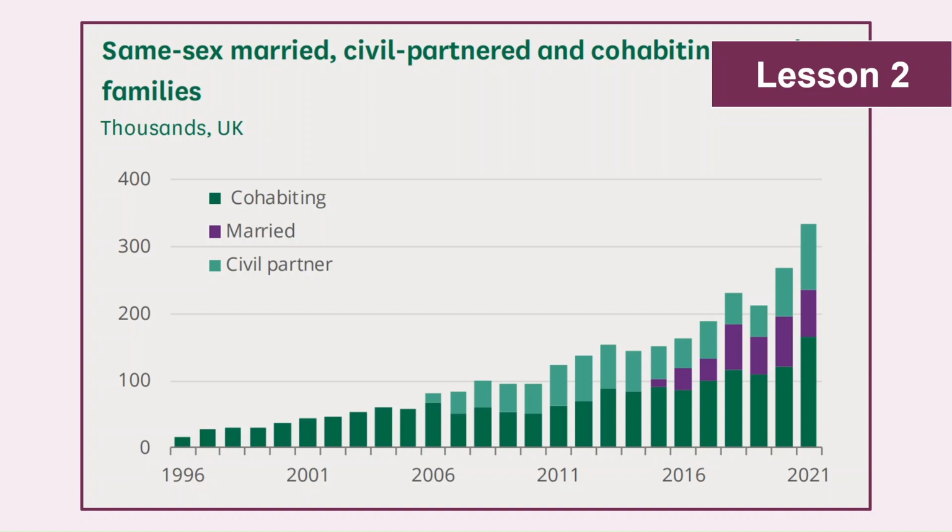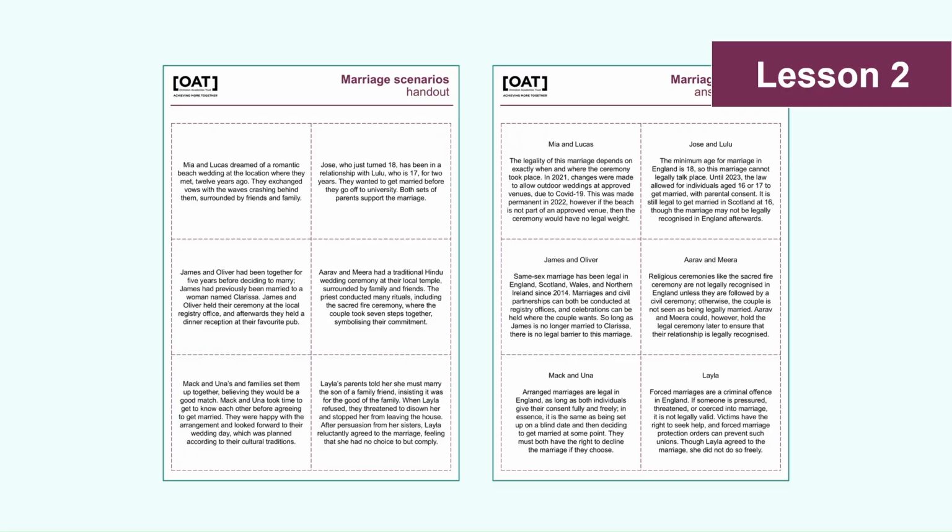You could also discuss why the numbers have increased so much. So is this because of population growth, or is this instead something to do with a reflection of the change in the social acceptance of same-sex couples? Pupils are then given scenarios and asked to identify which examples they think reflect legal marriages. The answers are provided in the file along with explanations for each of the 6 scenarios.